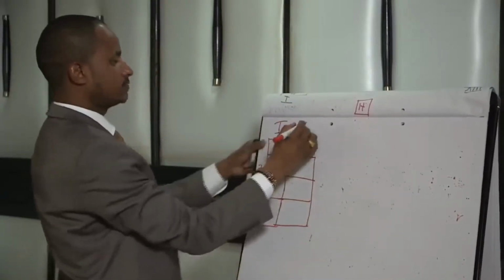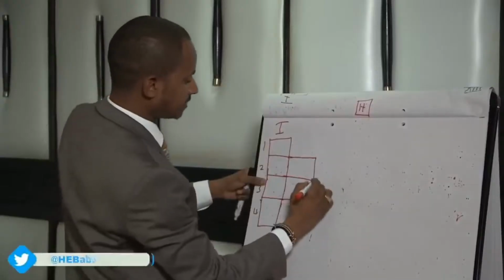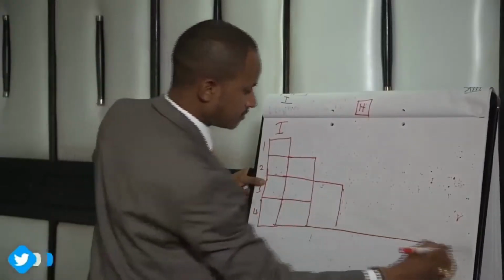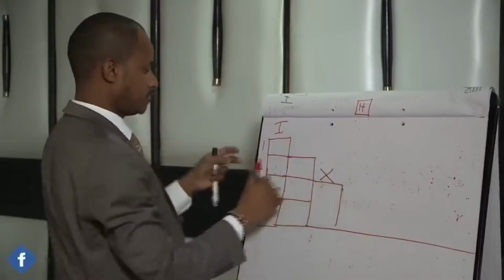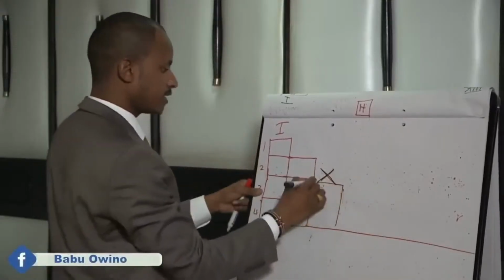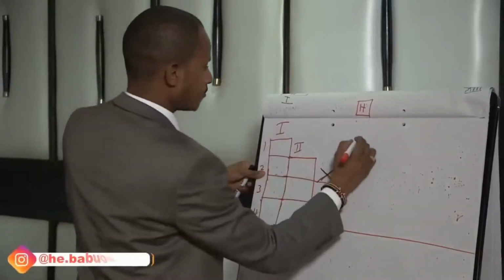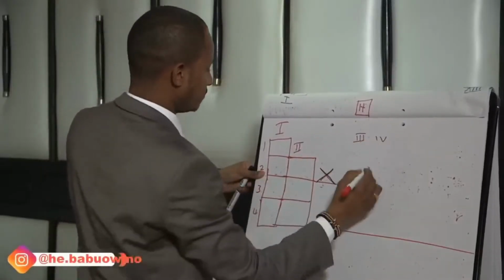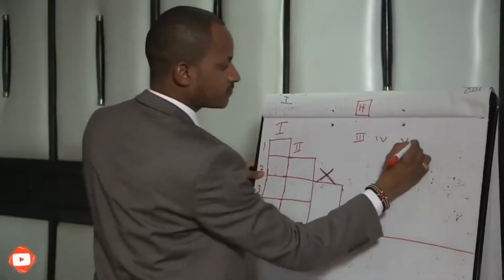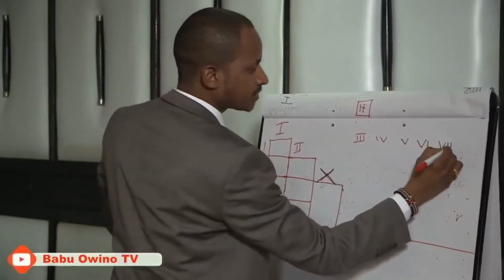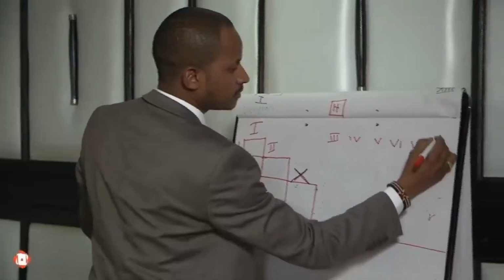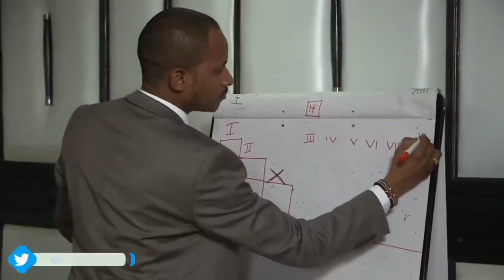So group 1, then here we have transition metals or elements. Group 1, group 2, group 3, group 4, group 5, group 6, group 7, and finally group 8.